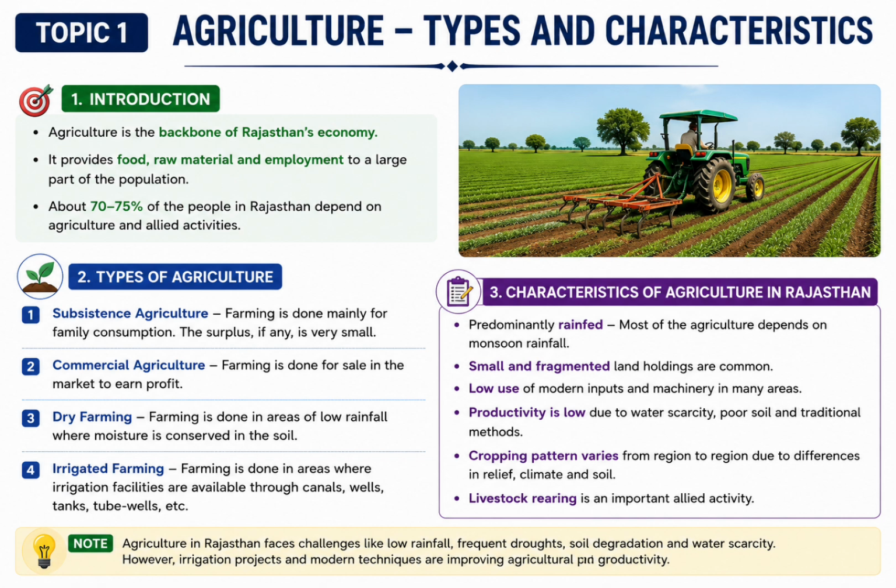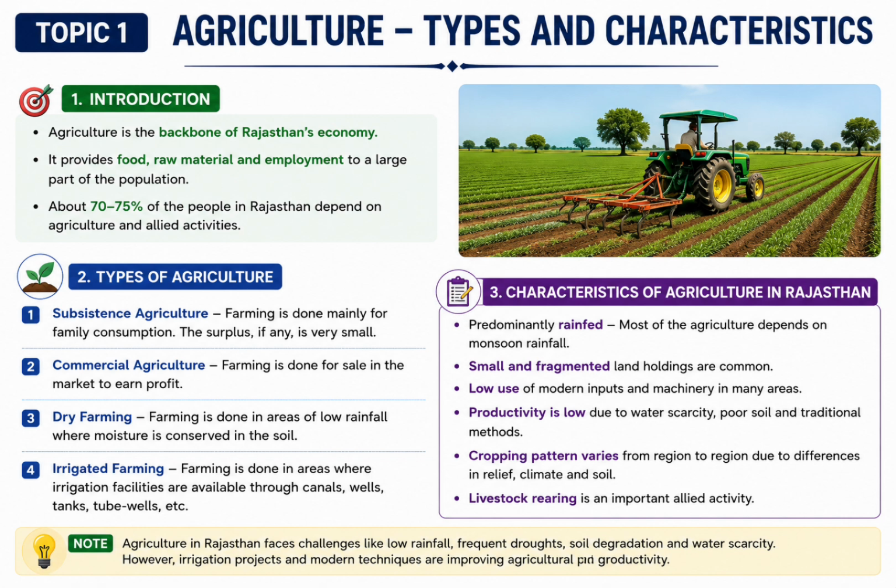Now, let's start with Topic 1 Agriculture. Agriculture is the backbone of Rajasthan's economy. It provides food, raw materials, and employment to a large part of the population. Around 70 to 75% of the people depend on agriculture and allied activities for their livelihood.